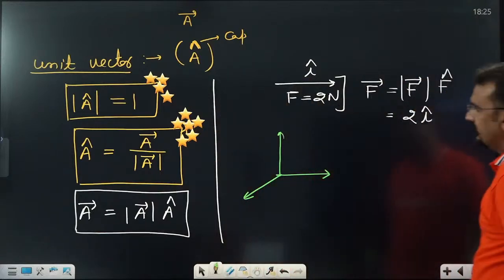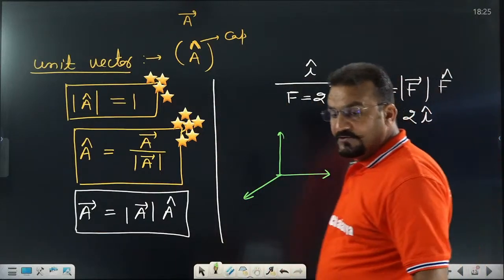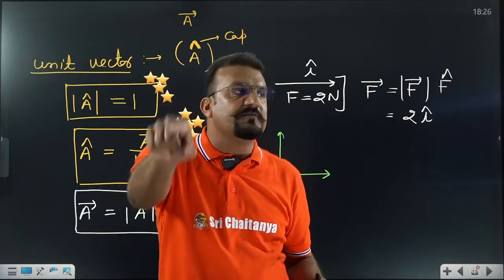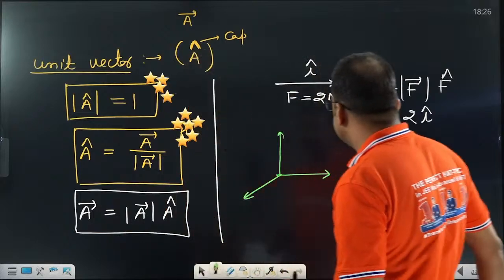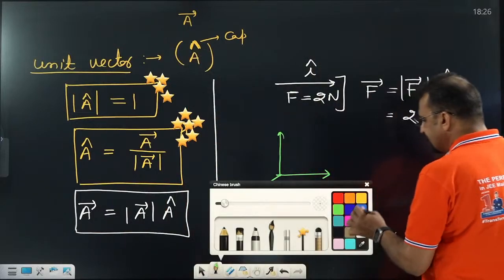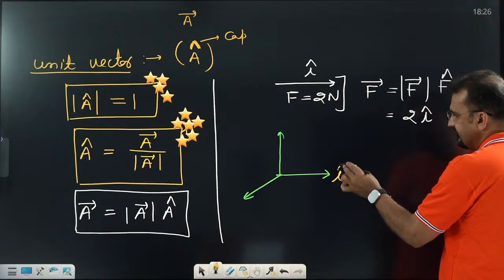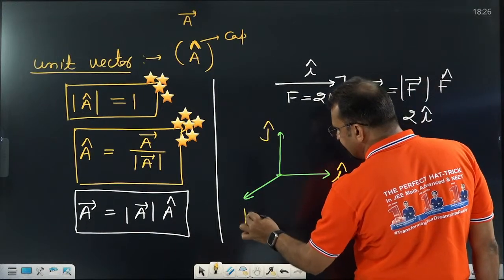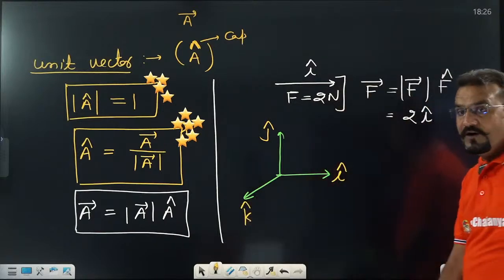Okay, so what is this? Come fast. There are 3 axes. On the 3 axes, 3 directions are defined. Why is direction defined? Because the unit vector defines the direction. In this direction, the unit vector which we define is I cap. In this direction, this is j cap. In this direction, this is k cap. I think now you are getting it.